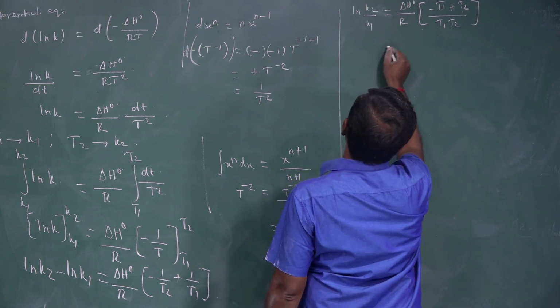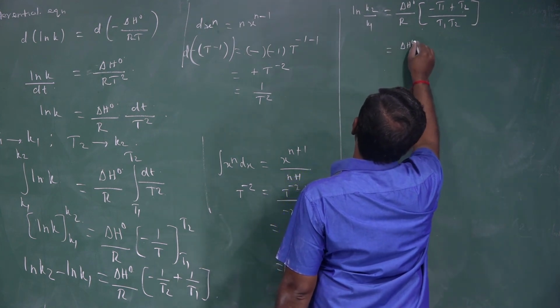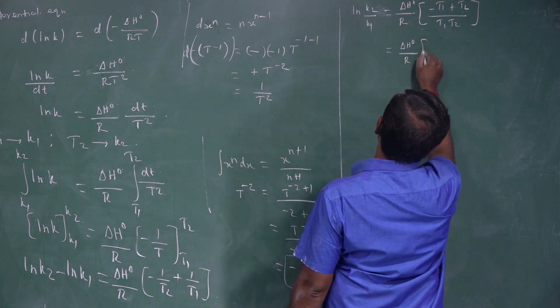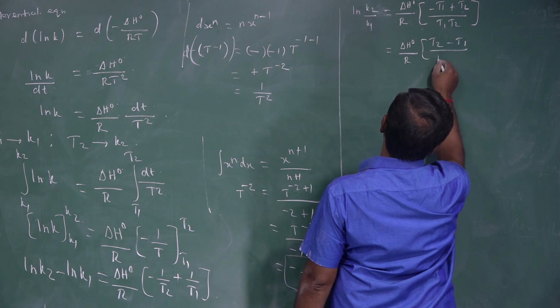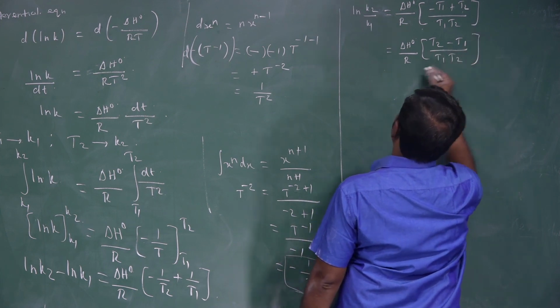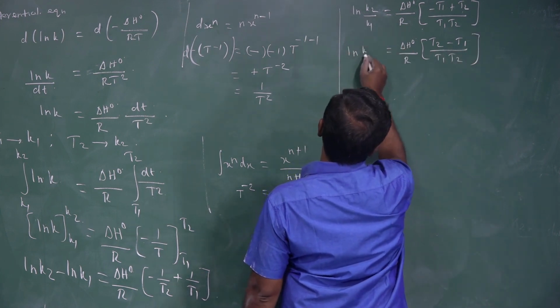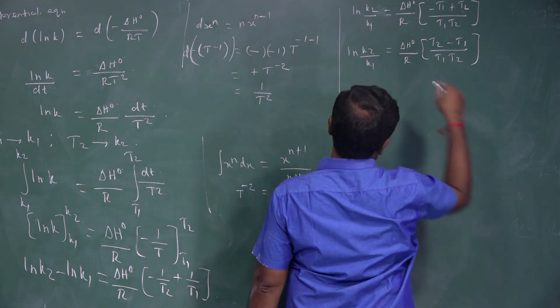We may arrange it as delta H naught by R into T2 minus T1 divided by T1 T2, and it is nothing but ln K2 by K1.